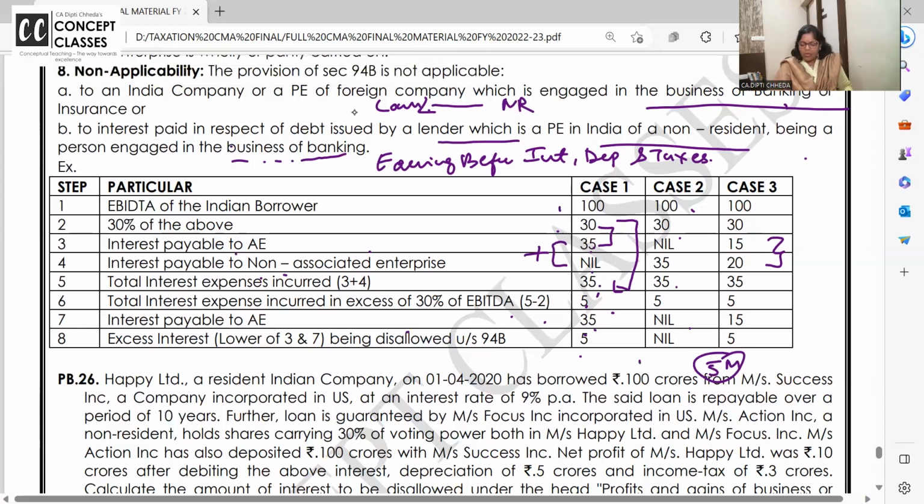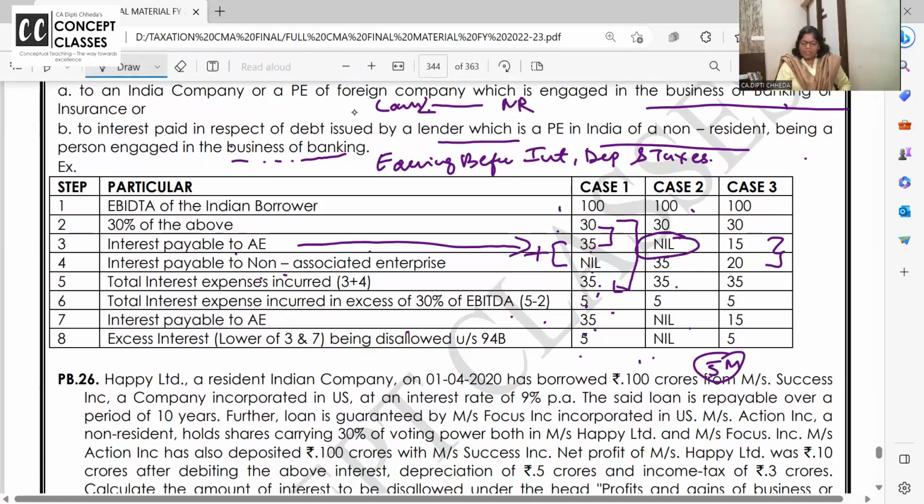So how much will be disallowed? Nil. It is disallowed only when you have paid interest to your associate enterprise. Here there is no interest to the associate enterprise. The excess is more than 30% interest you have paid, but that excess interest will be disallowed provided you pay interest to the associate enterprise. So here the associate enterprise is nil, so the disallowance is also nil.